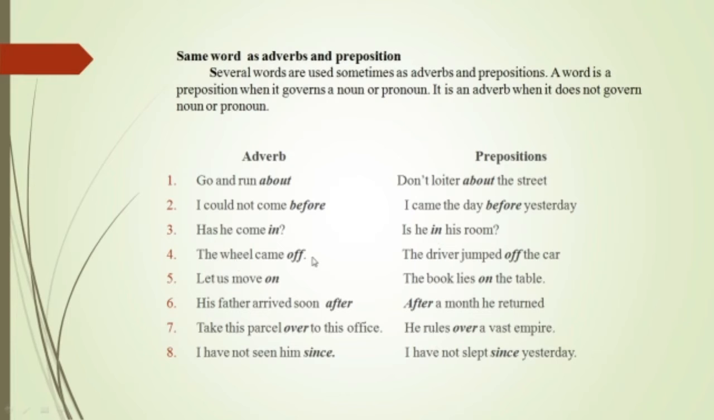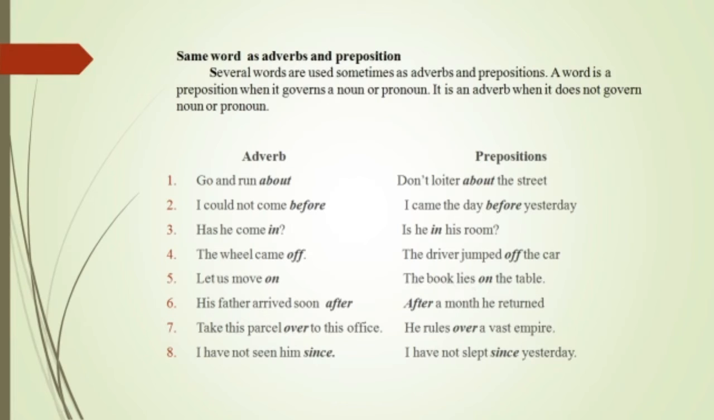The wheel came off. Here we are talking about the wheel coming off the car. Whereas the preposition of place: the driver jumped off the car, is talking about the position. Here it is not defining any verb, whereas in the previous sentence it is very much defining came off, talking about the verb came. Let us move on. Here the word on is talking about the move, whereas the book lies on the table is again talking about the position.